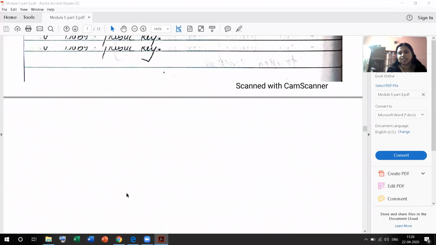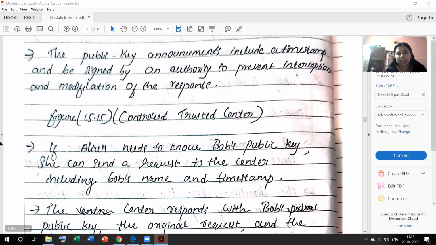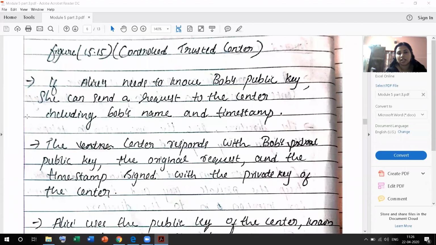In this case, if Alice needs to know Bob's public key, she can send a request to the sender, including Bob's name and timestamp. First, she has to send to the sender, including Bob's name and timestamp. If the sender has a directory, the sender checks the directory with Bob's name and timestamp.